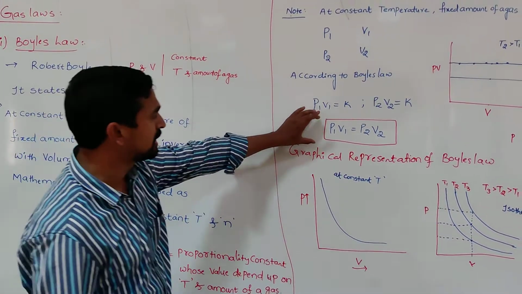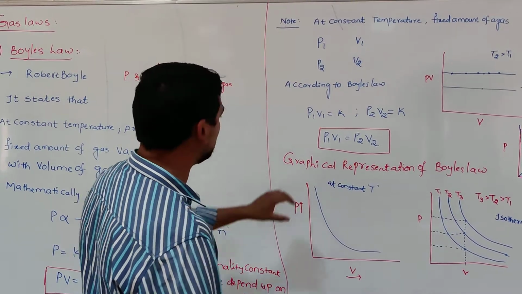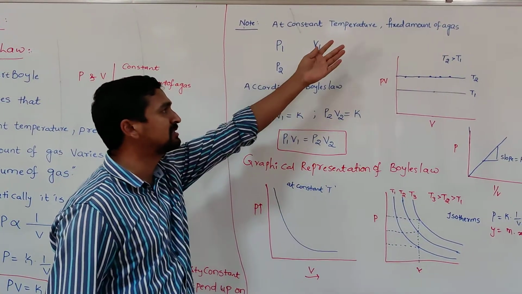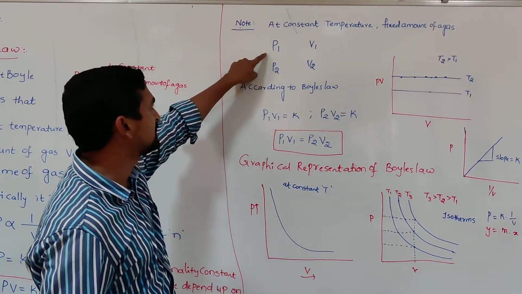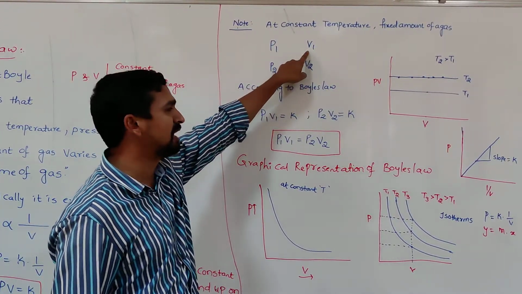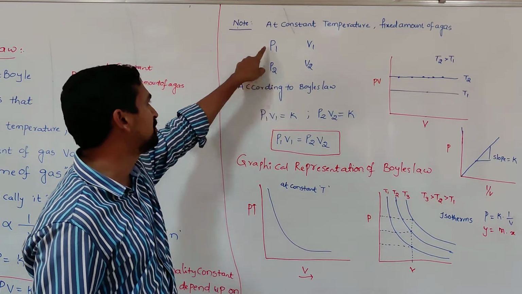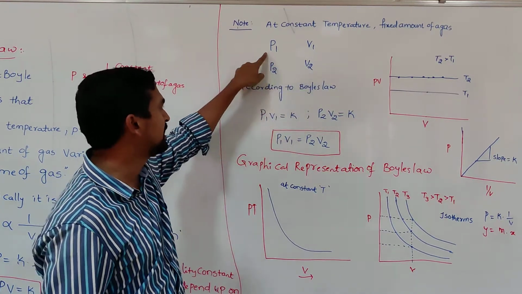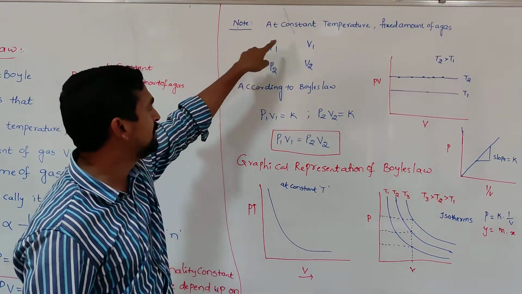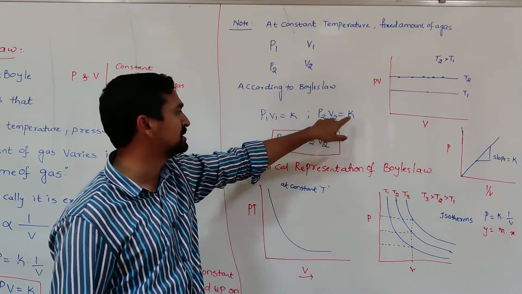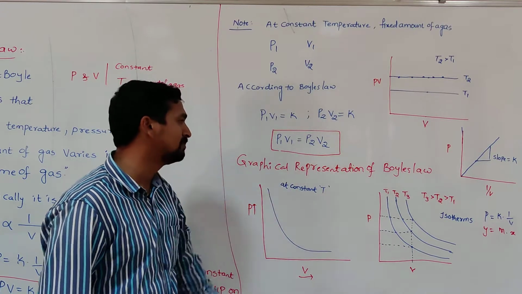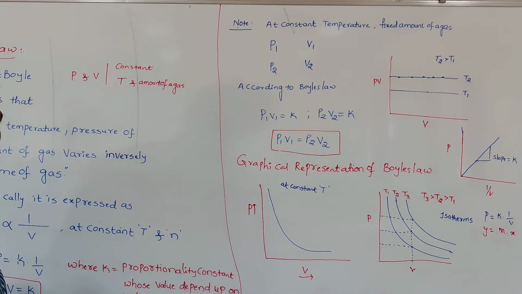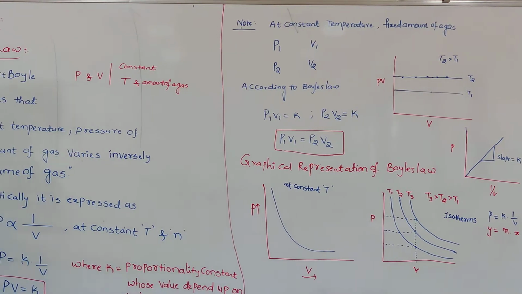This formula can be used to solve certain numericals. Whenever, at a particular temperature and by taking a fixed amount of a gas, P1 is the pressure of a gas when V1 is the volume, and then the pressure changes from P1 to P2 whenever the volume changes from V1 to V2, in that case we can apply Boyle's law. Then P1V1 equals k, P2V2 equals k, so P1V1 equals P2V2. This is the formula mostly useful to solve the numericals. This is about Boyle's law.